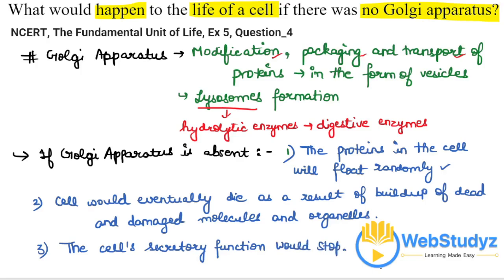This entire chain of events is going to happen if the Golgi apparatus or the Golgi bodies go missing out of the cell, because it's a very important and crucial cell organelle. So I hope you understood this well.